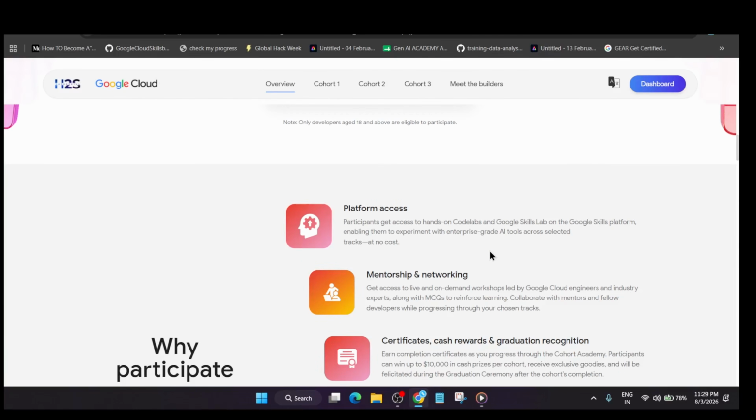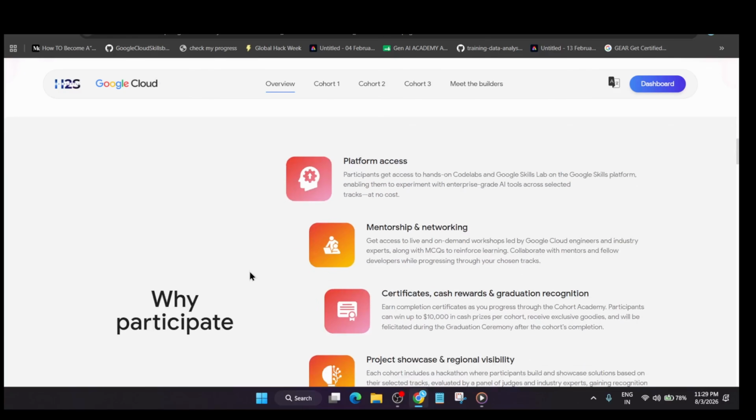Third most important thing, before participating in any program, you must know the benefit of the program. So here you'll be getting free access to code labs and the Google Skills platform at no cost. You'll be getting mentorship and networking directly with Googlers or industry experts. You'll be getting a certificate, cash prizes and graduation recognition. You can see here you can win up to $10,000 in cash prizes and some cool swags also.